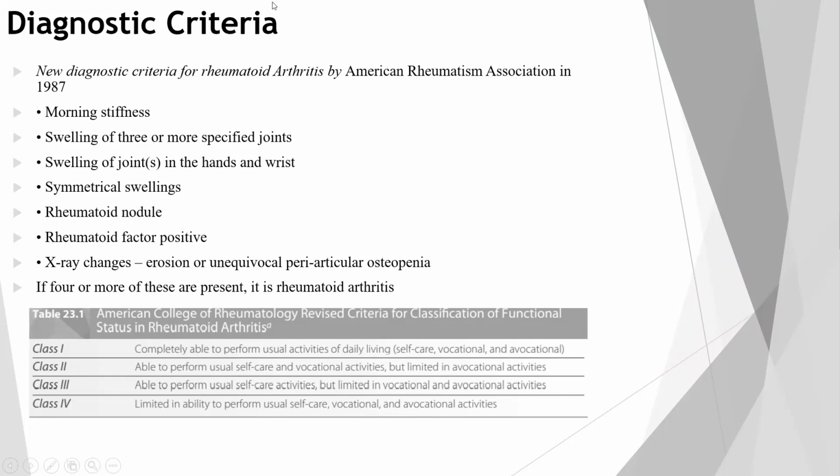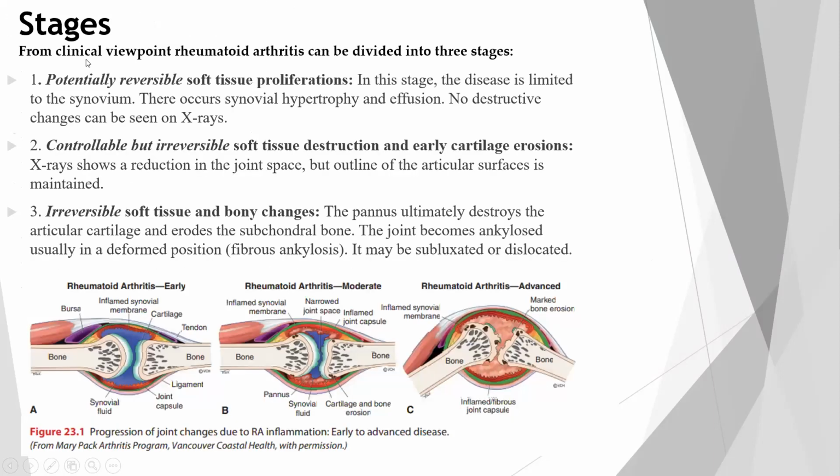Then stages of the rheumatoid arthritis. From a clinical point of view, as a clinician, rheumatoid arthritis can be divided into 3 stages. First is potentially reversible soft tissue proliferations. In this stage, the disease is limited to the synovium. There occurs synovial hypertrophy and effusion. No destructive X-ray changes can be seen. Means the degeneration is there only in the synovial part, not in the bone.